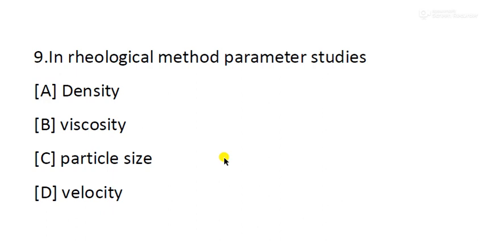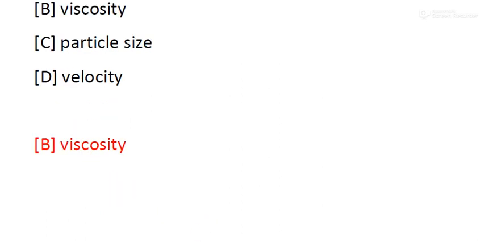Next question, question number 9. In rheological method, the parameter studied is: option A, density; option B, viscosity; option C, particle size; option D, velocity. Here we see the term rheology. Rheological is related to rheology, and rheology is related to viscosity. So the right answer will be option B, viscosity.